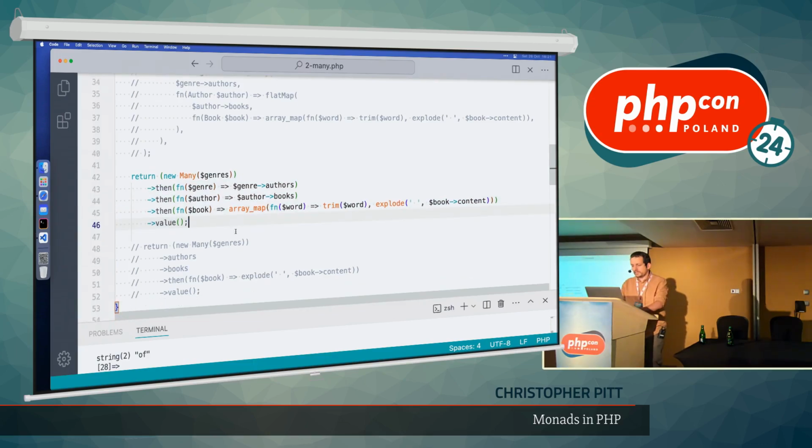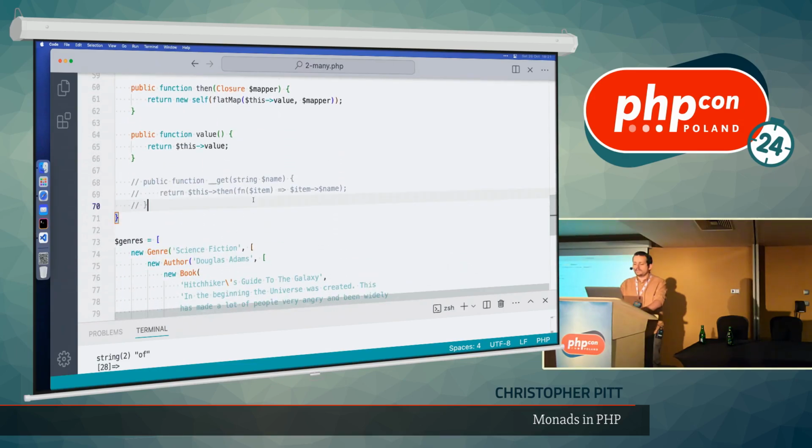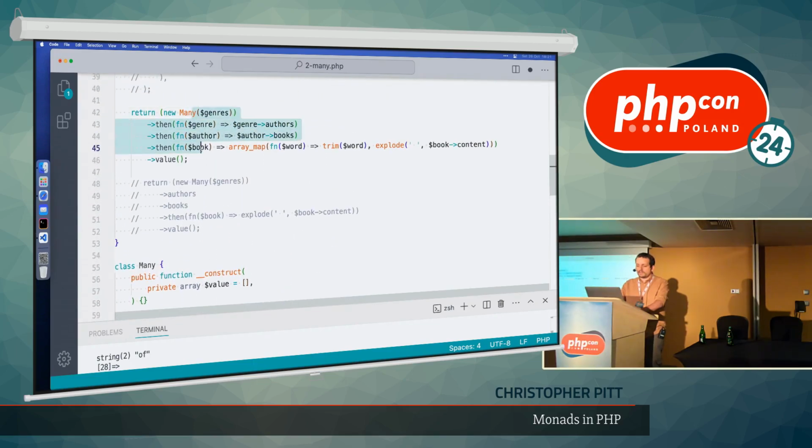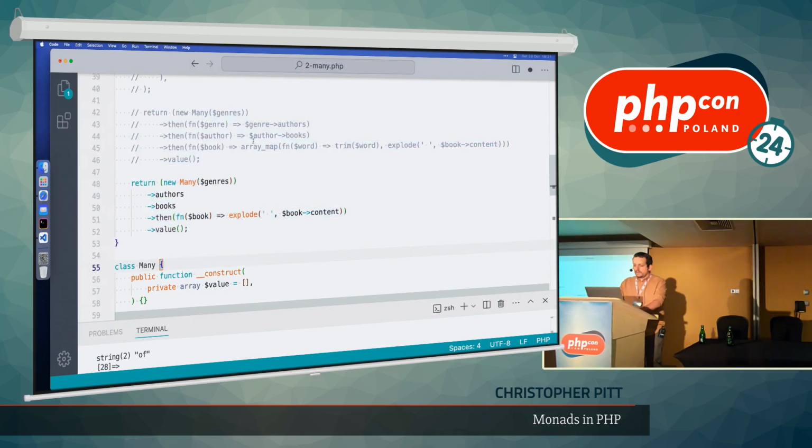I think there is another optimization we can do. Again, favoring the ever dirty magical __get method. So all we need to do here is call this then again, but we can just resolve the property we're trying to look up. So instead of this, we can now type this. Trimming's still not there. I'm so disappointed in you, Chris. Okay, now we're trimming the content. We can't really avoid this then call because it's not an array that we're dealing with, it's a string variable. But we have a little bit of higher order magic going on here.